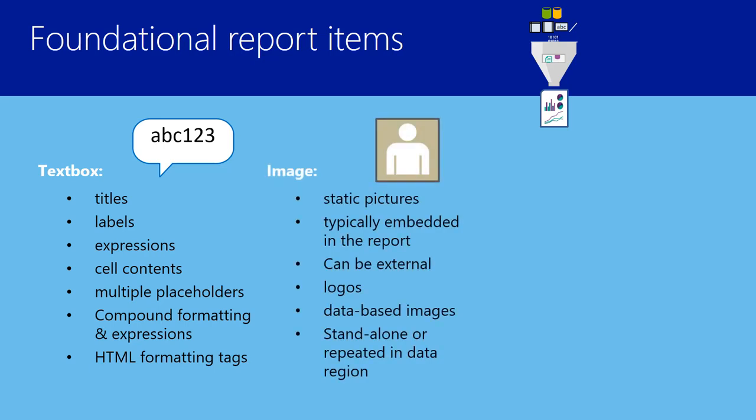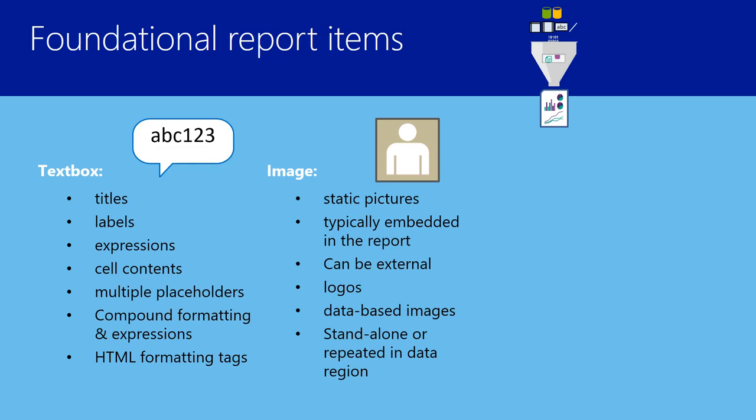Images, as you might guess, are used to display or render pictures or image content on a report. Now, this could be something as simple as a logo or a picture in the heading of the report, or it could be inline information within a data region like a table. So typically, images are either going to be embedded into the report, but they can also be external references using a URL or file system path.